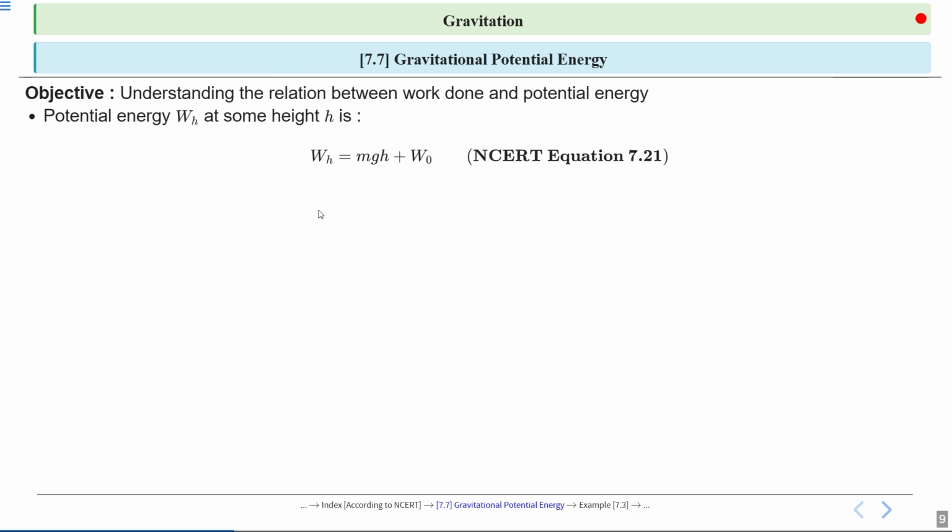Here, small m is the mass of the object, small g is the acceleration due to gravity, and small h is the height. In this equation, W naught is a constant. This constant represents the potential energy at a reference point.